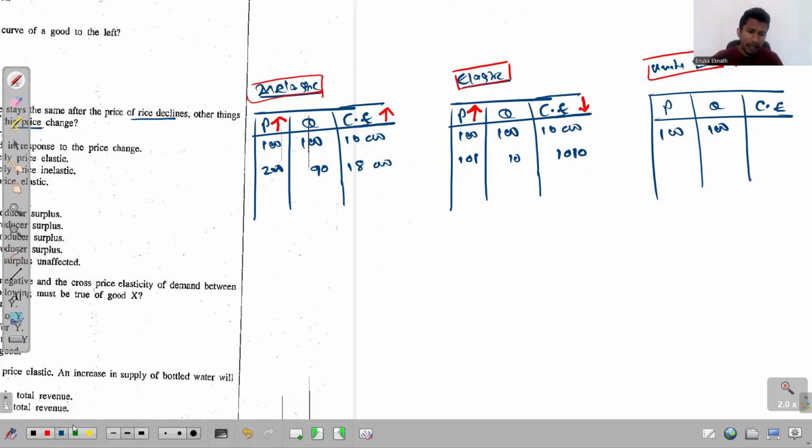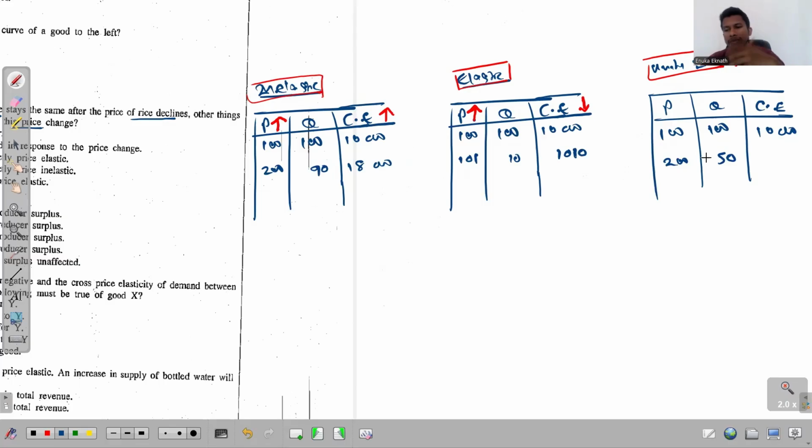Now what happens? The initial expenditure will be just 10,000 like in all the other tables, and the price gets doubled, increased by 2 times. If the product is having a unitary elastic demand, the drop in the quantity should be in the same proportion. So the price doubles and the quantity becomes half.